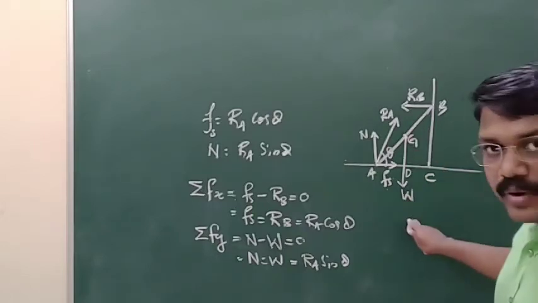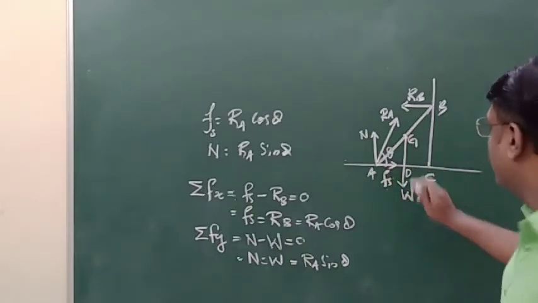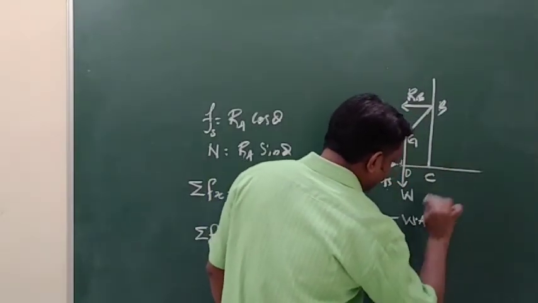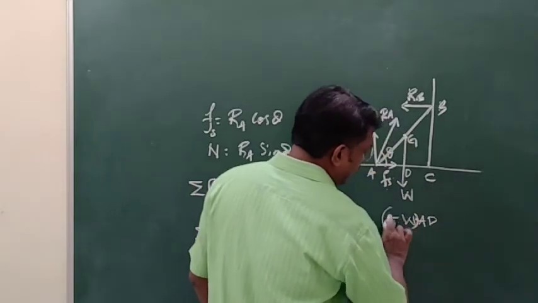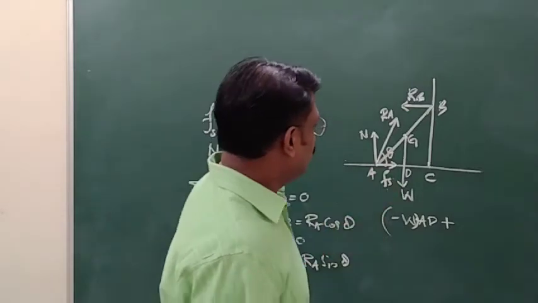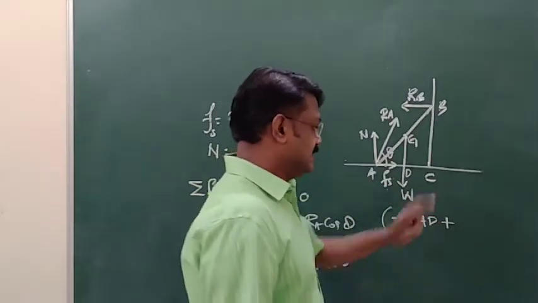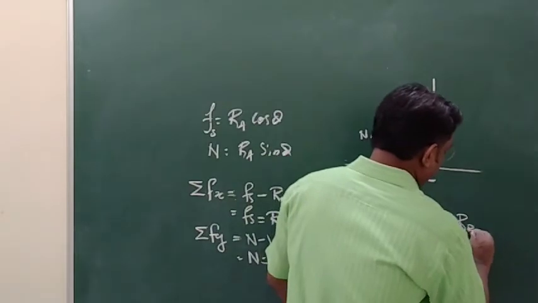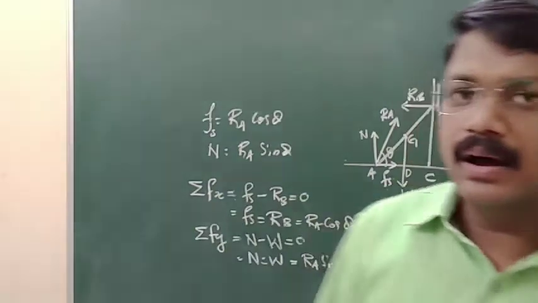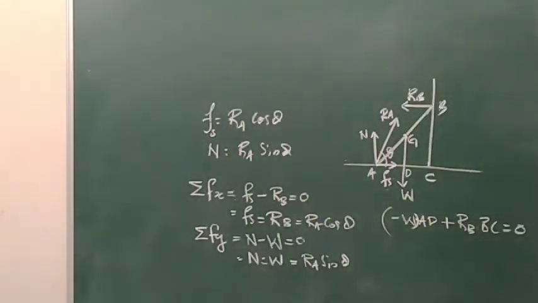So since it is acting in downward direction, minus W into AD plus RB into BC equal to 0. That is, total moment should be equal to 0. So we can write RB into BC is equal to W into AD.